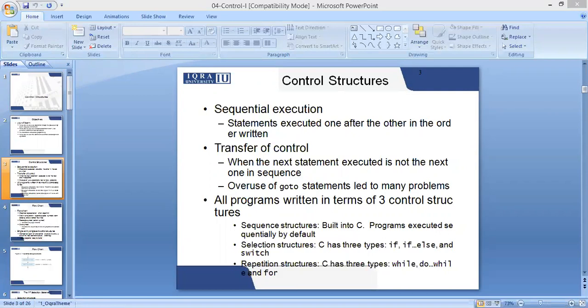For this, C has three techniques: if else, else if, and switch case. This is the main topic of today's class, and we will be discussing it in detail later on in this class. The third type of structure is repetition structure. In this structure, a particular statement is repeated a definite given number of times under certain given conditions. We will study this structure in depth in the next class.